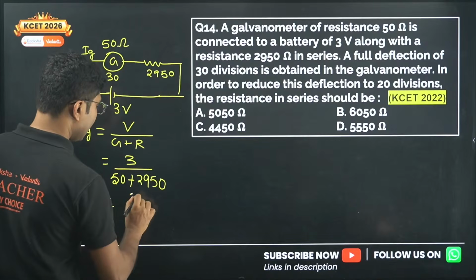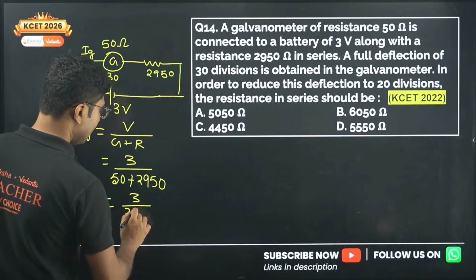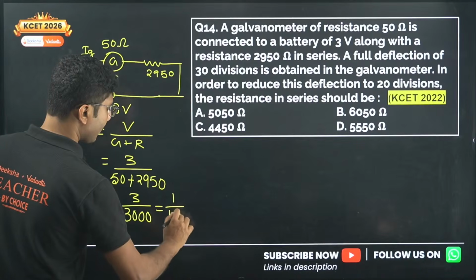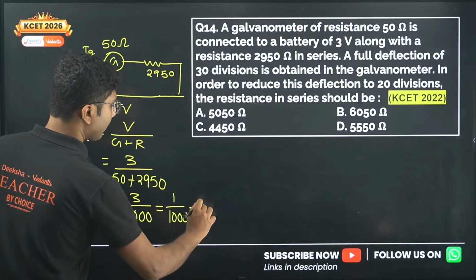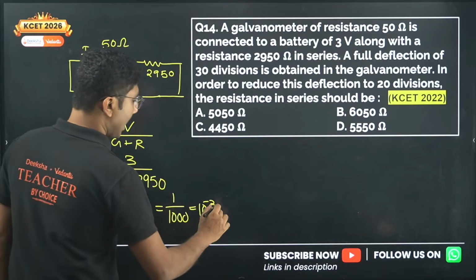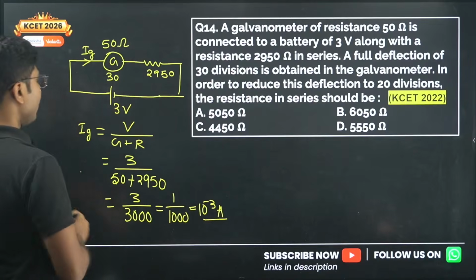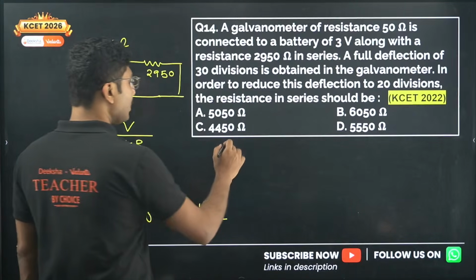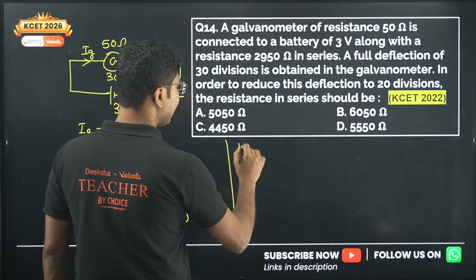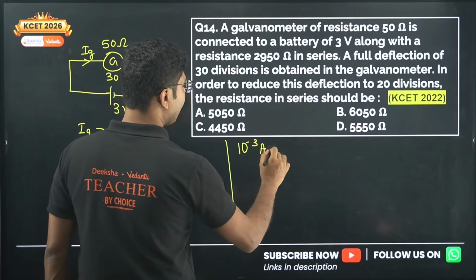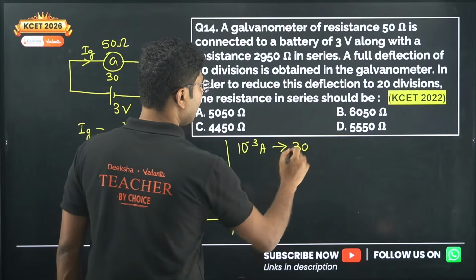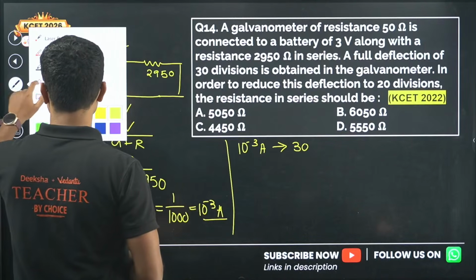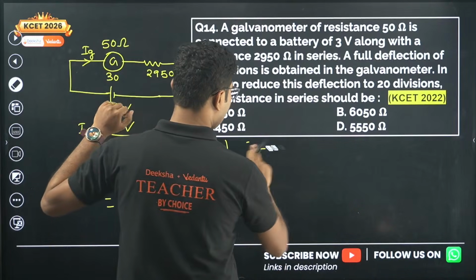So it will be 3 divided by 3000, so 1 upon 1000, which is 10 to the power of minus 3 ampere. So Ig is 10 to the power of minus 3 ampere, which gives a deflection of 30 divisions.